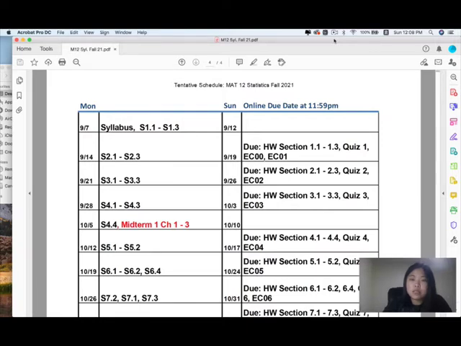All the due dates are going to be on Sunday, so I want you guys to plan ahead. Don't wait until the last minute to work on your homework and quiz. Especially since the due date is Sunday at 11:59 p.m. You don't want to start working on your quiz at 11:30. Okay, you may only have 30 minutes to finish your quiz.